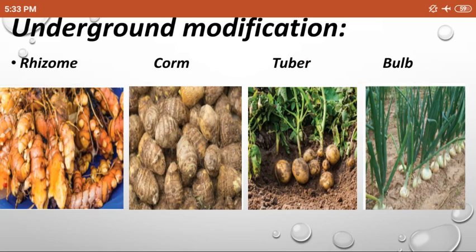Why? Because the whole stem part is buried under the ground and each of them has nodes and internodes. Some are proper in shape and some are improper in shape. From the buds the new plants are produced, and the bulb has scaly leaves and fleshy leaves. Scaly leaves are the leaf part of the plant, and fleshy leaves are what we consume as food, onion and garlic. These are completely buried under the ground, so they are called underground modification.